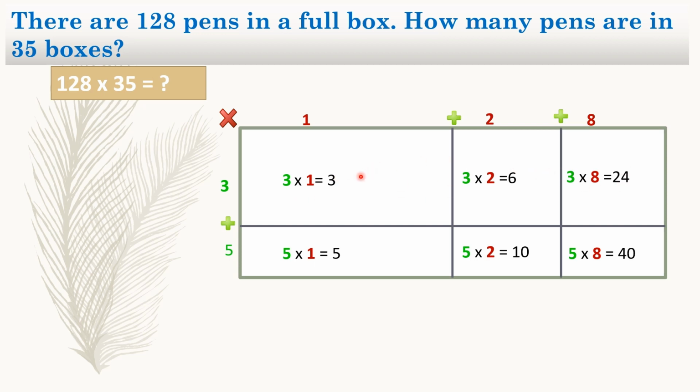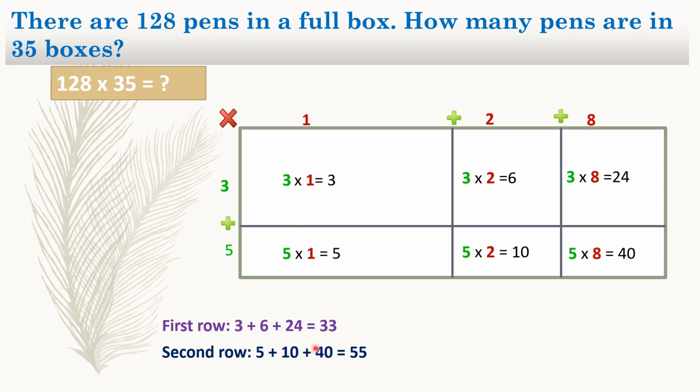So that means we are going to be adding 3 plus 6 plus 24. So based on the first row, 3 plus 6 plus 24 equals 33. Then we're going to be adding the products in the second row, 5 plus 10 plus 40. So 5 plus 10 plus 40 equals 55.